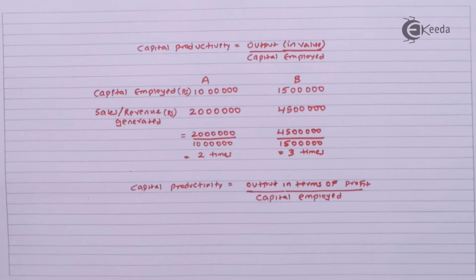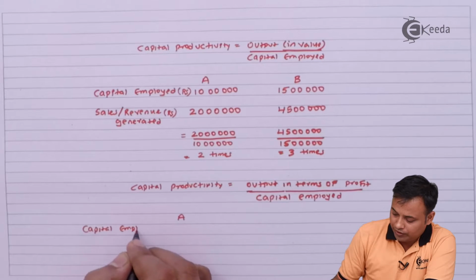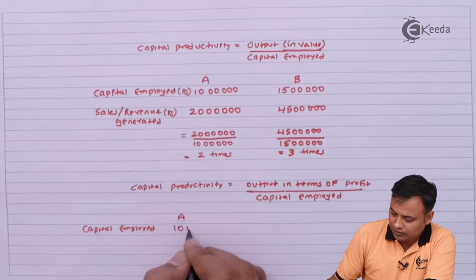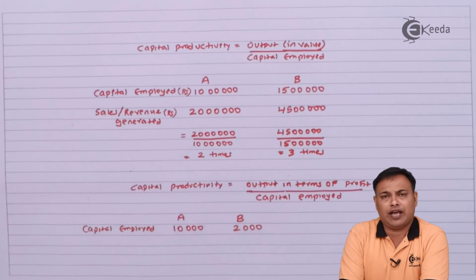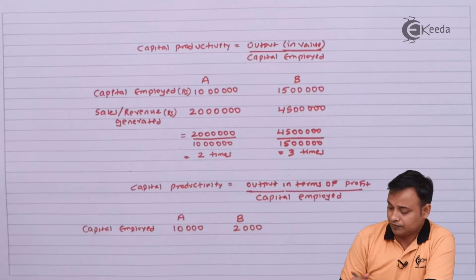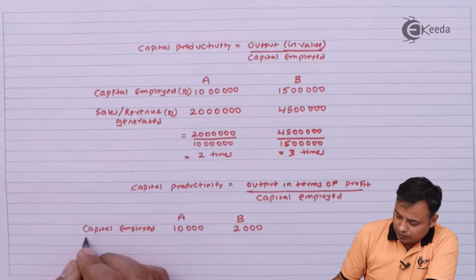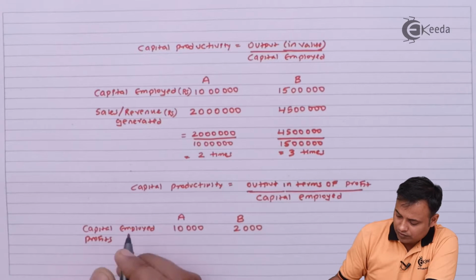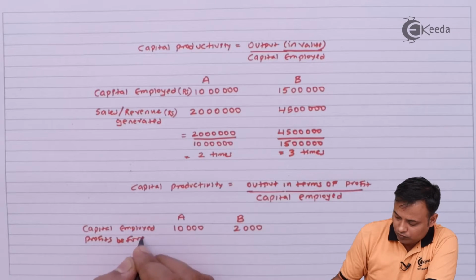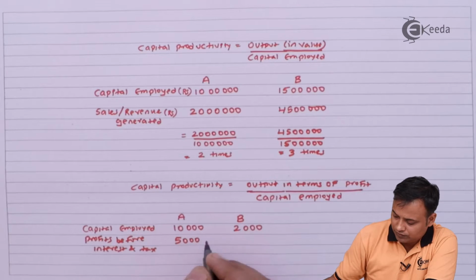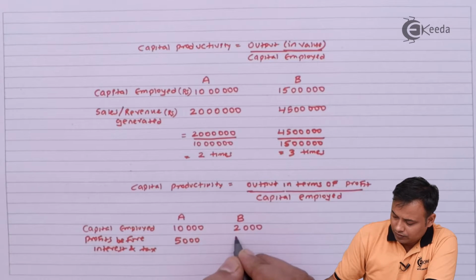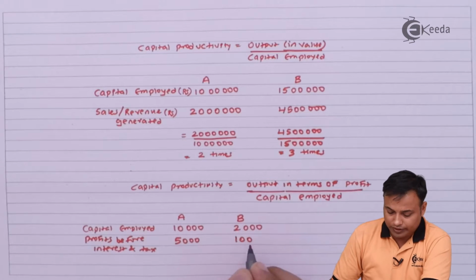For example, we have a firm A with a capital employed of 10,000 crores and firm B with a capital employed of 2,000 crores, whereas their profits before interest and taxes are 5,000 and 1,200.